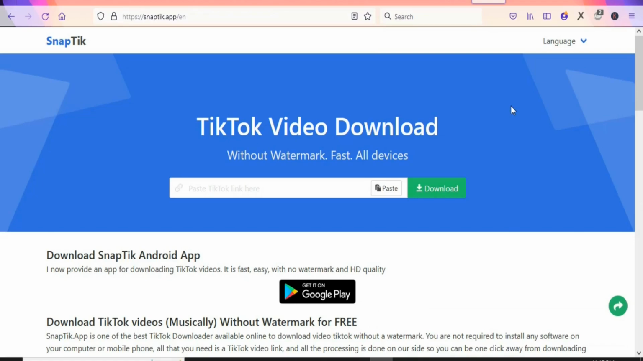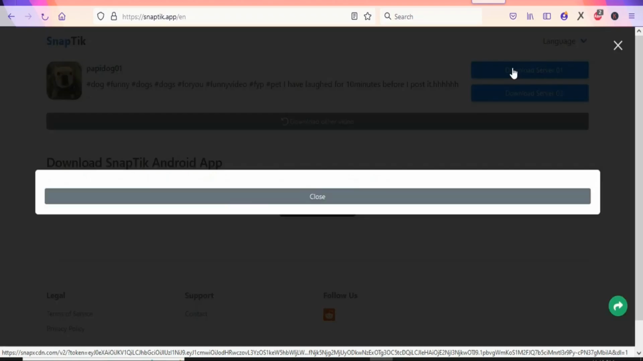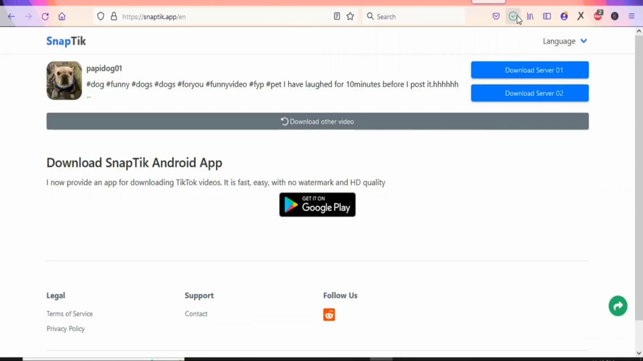Once you copy the link of the video, you are going to come to this website, snaptik.com. This website allows you to download TikTok videos without watermark. You can see it right here. So just paste the link that you copied from the video right here. Once you paste the link, just click on download. Once you click on download, you can see right here download. So click on that so that you can download the video onto your PC. So just click on it. Once you click on it, you can see that it is downloading right here.